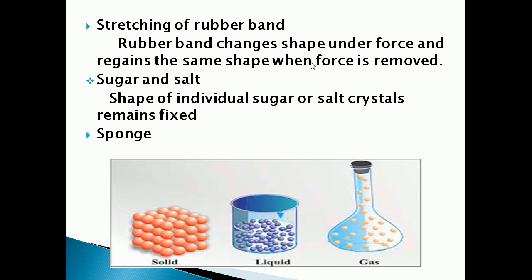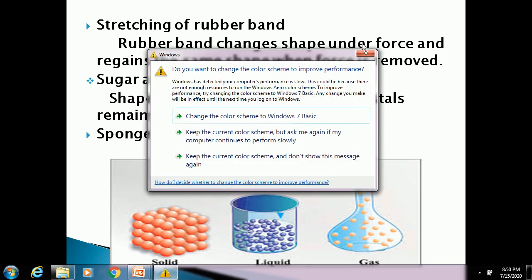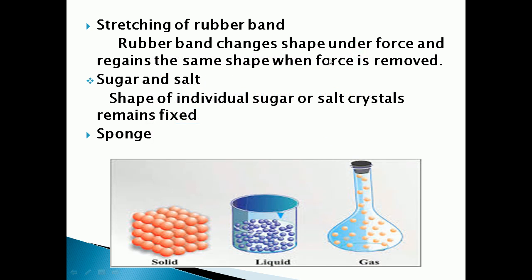So when we remove our hand, the rubber band returns to its same shape. This is an example that a solid has a fixed shape and it is very difficult to change its shape even when applying force.